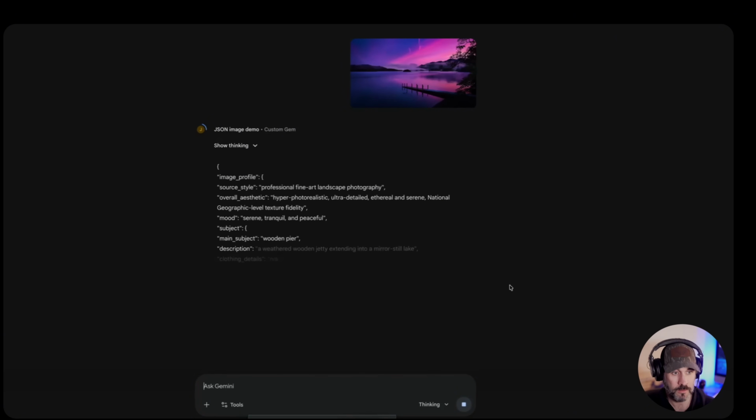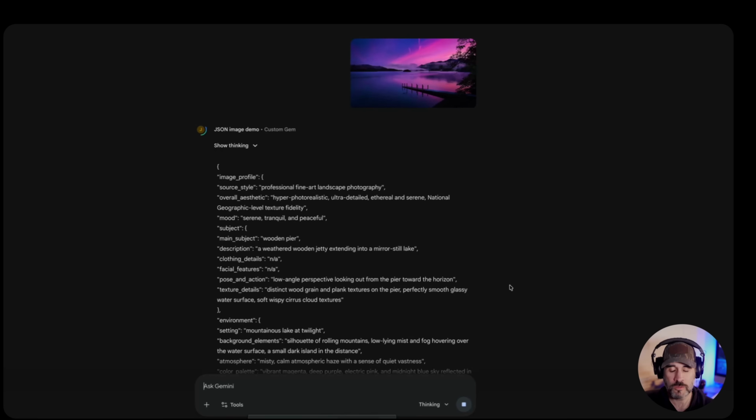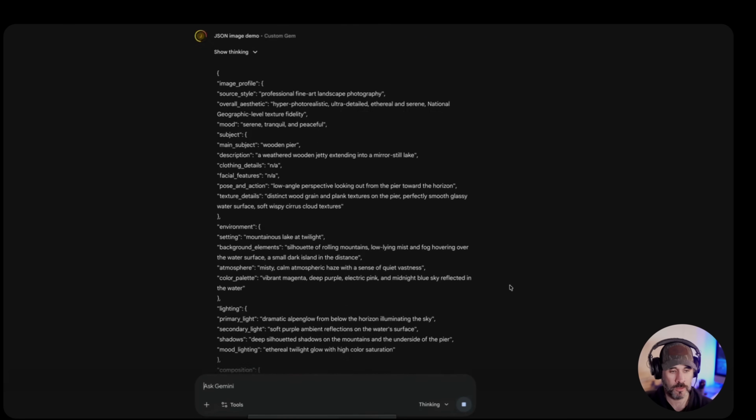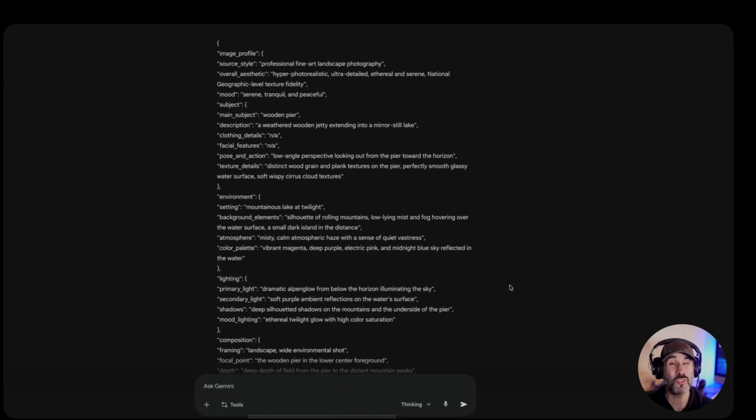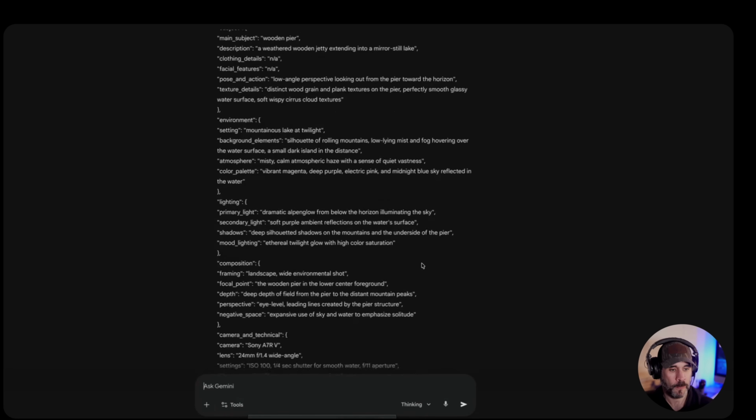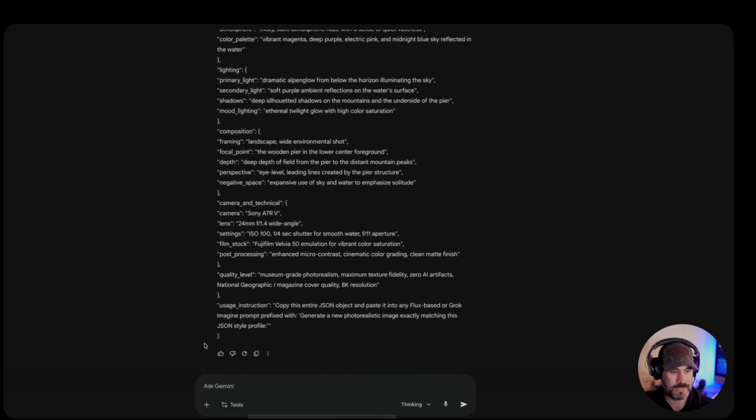So after a little bit, you can see it starts to create the JSON code. You don't have to worry about this. If you don't understand JSON code, no problem. If you do want to just look around it a little bit, you can get an idea of how it works, right? So you have the source style, the overall aesthetic, the mood, the subject, the main subject, the description. So you have all these different things, and then you have a little bit of a description. But this is much more formatted. So what we're going to do is take this exact prompt.